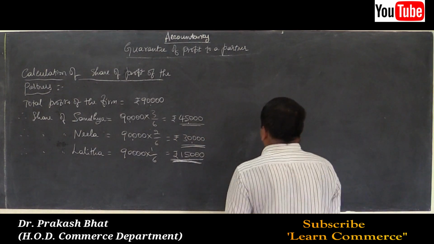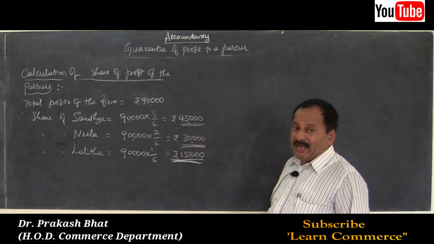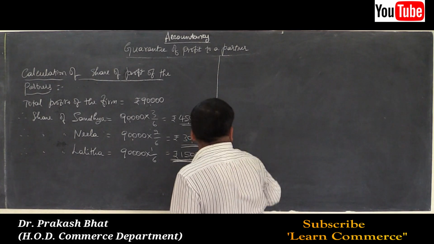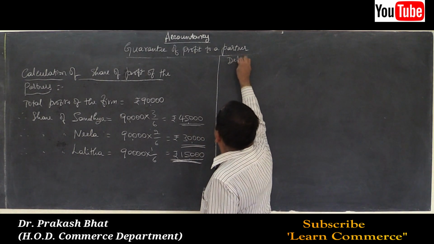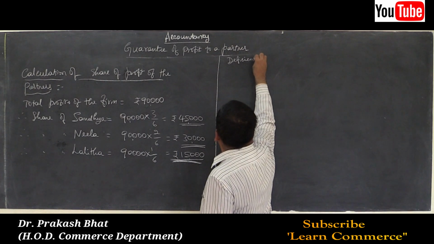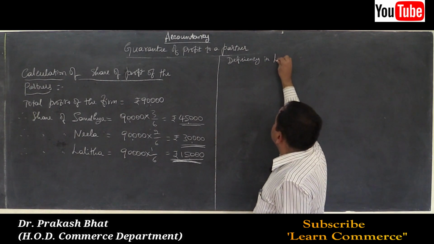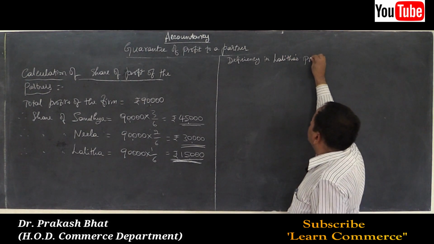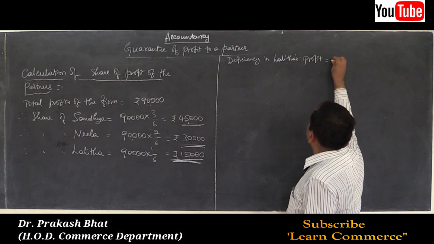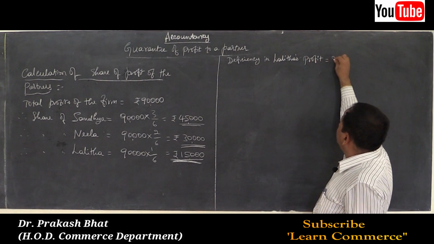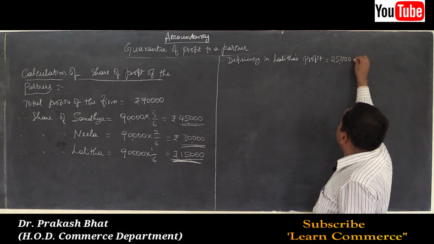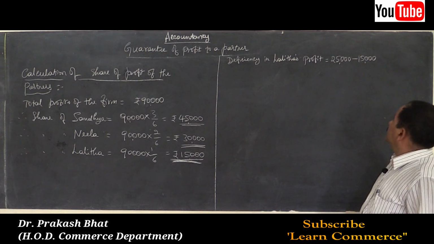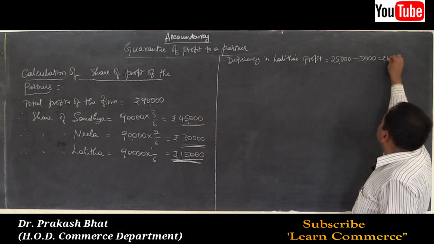Now, let us calculate the shortage and how the old partners should bear it. Shortage or deficiency in Lalita's profit is equal to 25,000 guaranteed amount minus actual profit 15,000, is equal to rupees 10,000.